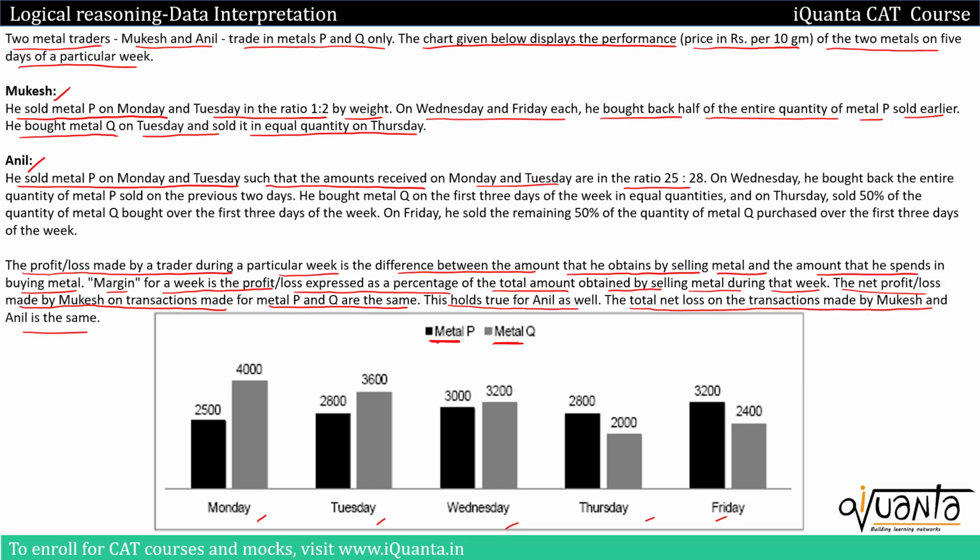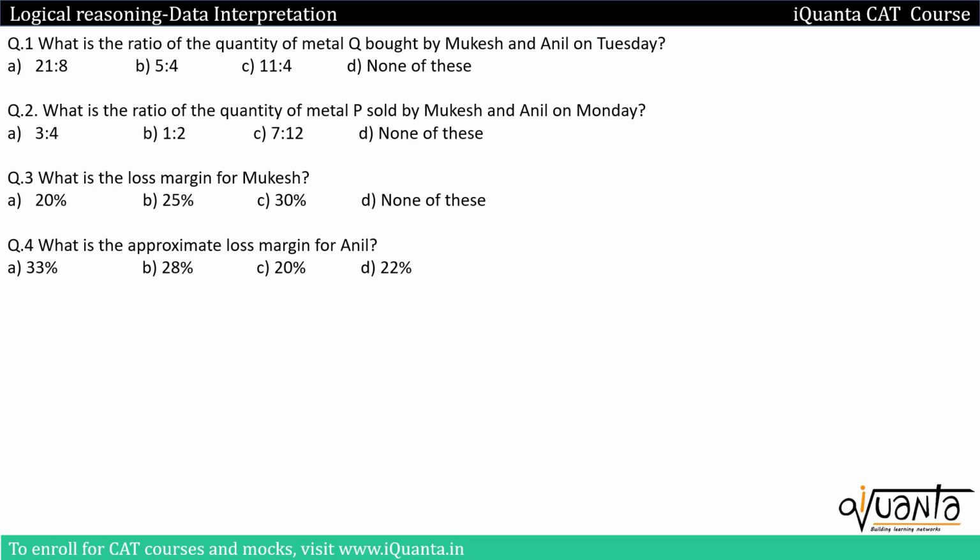So we have a lot of clues. We just have to read the clues. We have to keep finding out whatever amount of material they sold and bought, and related to that we'll be finding out the margin, profit, loss, and all these things. Let us go through the questions once so that we know what we exactly need to find out. The first question is, what is the ratio of quantity of metal Q bought by Mukesh and Anil on Tuesday? So this is regarding the quantity of metal bought on Tuesday by Mukesh and Anil.